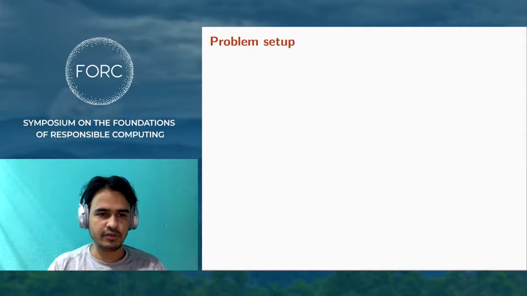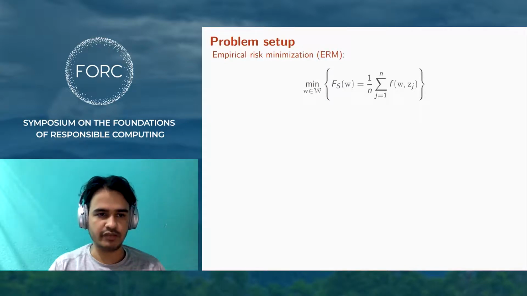We now come to the problem setup. We consider the standard setup of empirical risk minimization. Herein, the goal is to find a model which minimizes the training loss, which is the average loss over data points. Here, W is the model and Zi's are the data points. We assume that the loss is smooth, Lipschitz, convex, and the parameter vector W is d-dimensional.